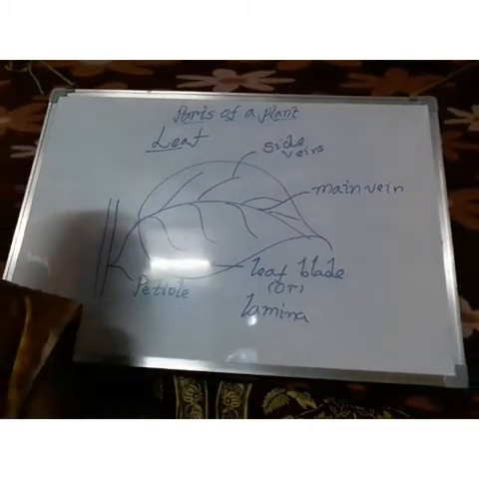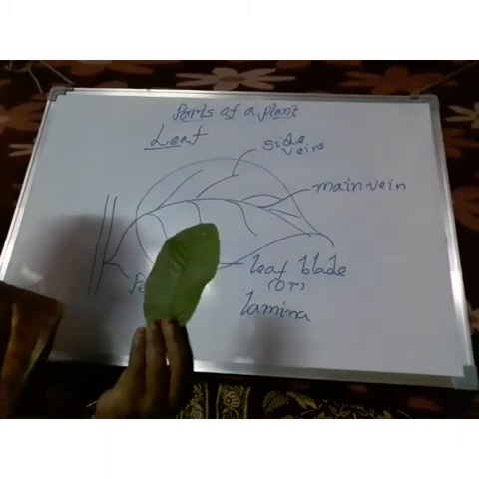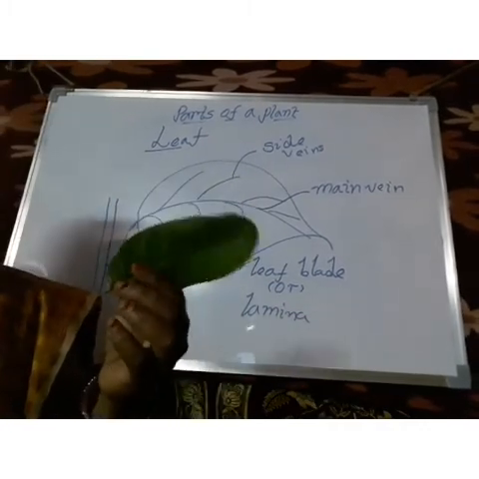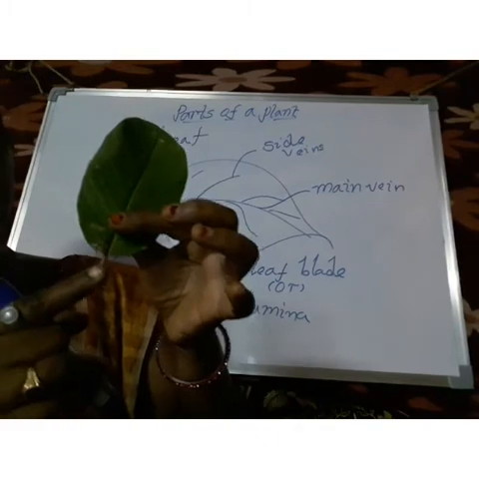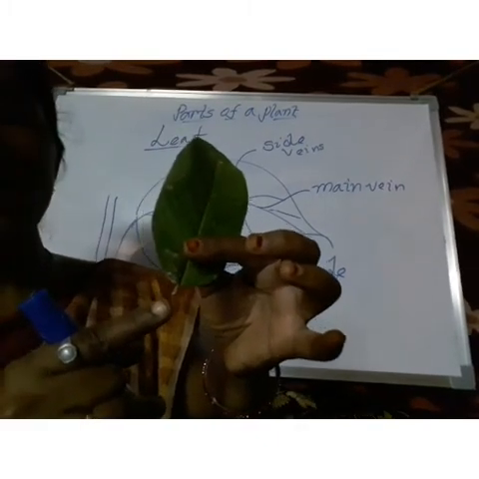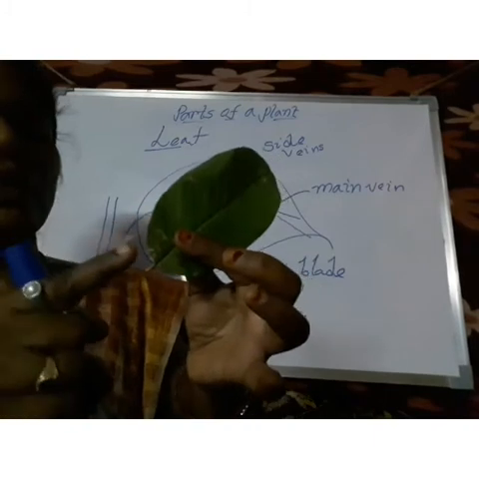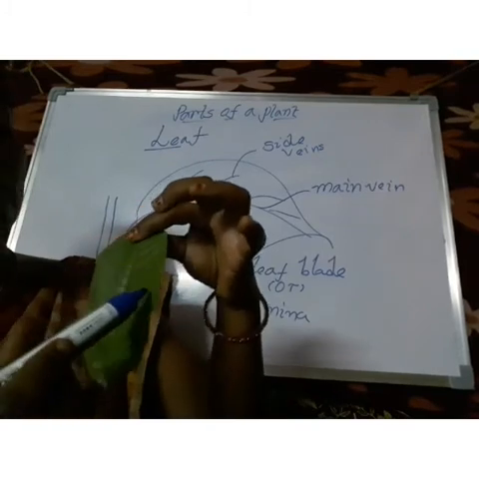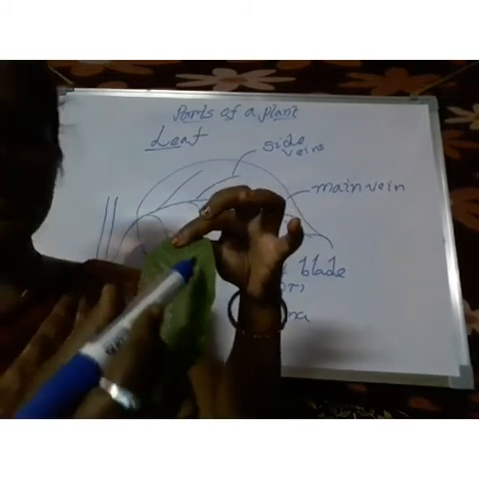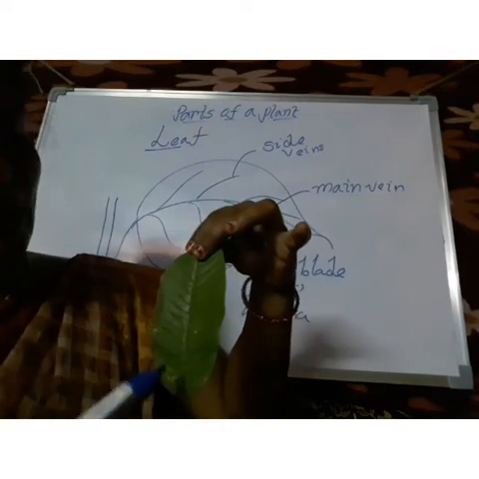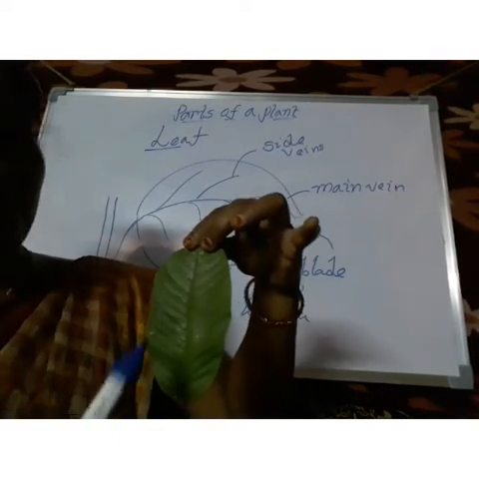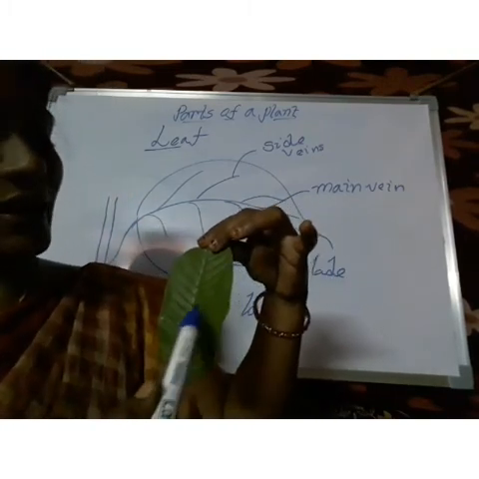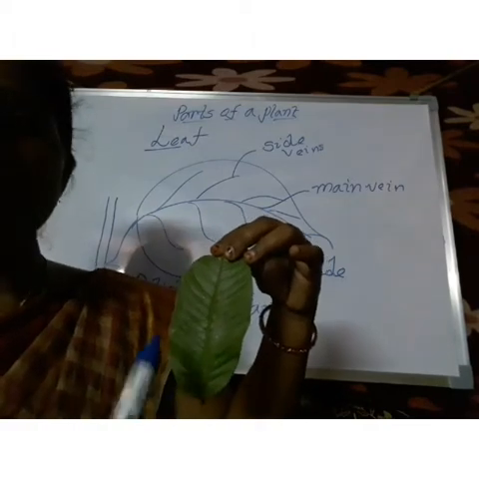Now we have to see the parts of a leaf in a picture. Once you observe, this is the picture of a leaf. This part we call the petiole. With this petiole, the leaf is attached to the stem. This whole flat portion we call the lamina. Here, one straight line-like structure is there. This part we call the main vein, and some lines attached sideways to the main vein are called side veins.